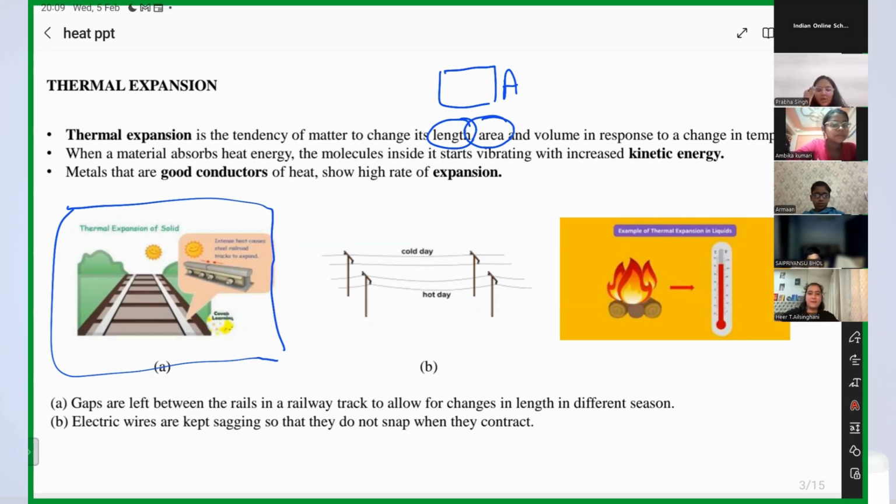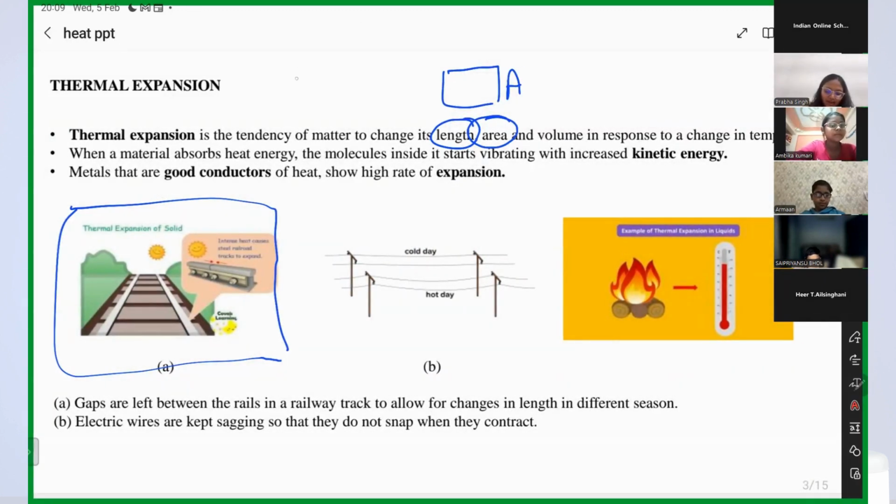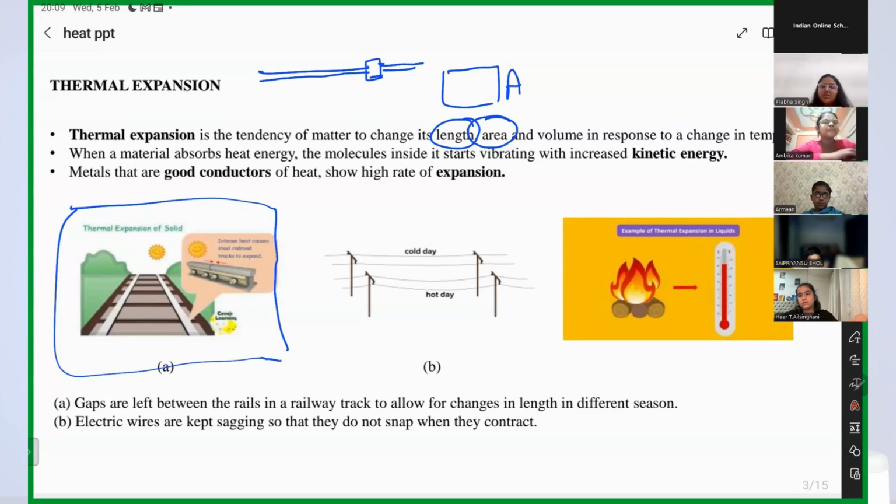Okay. So what we see is that we have this track, right, guys? We have this track like this, and there will be a track here also. But there is always this gap between the tracks. Why is there a gap? Because during the summer season, the railway tracks will expand and they will join together.